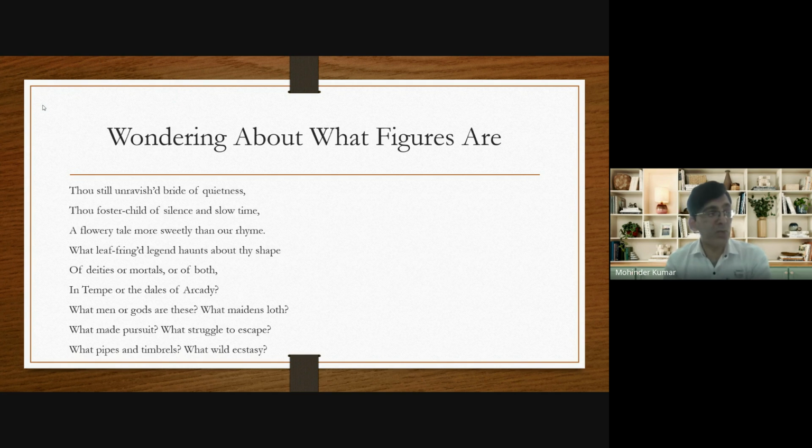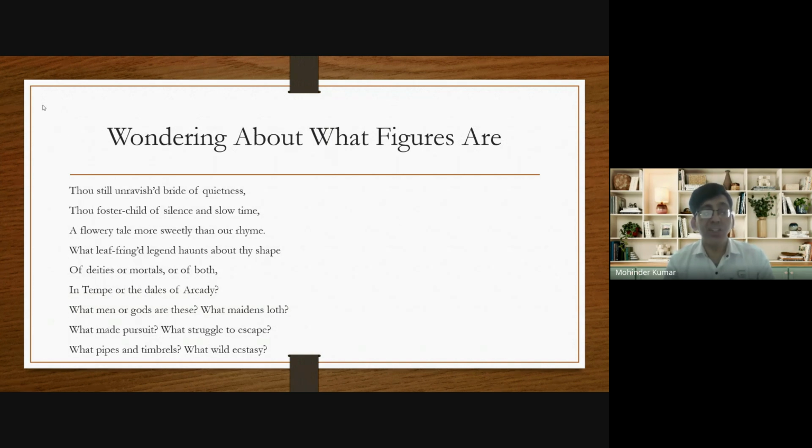Now we will try to understand the first 2 lines. Thou still unravished bride of quietness, thou foster child of silence and slow time. So John Keats addresses the urn directly, and in the first line he compares the urn to a chaste bride.